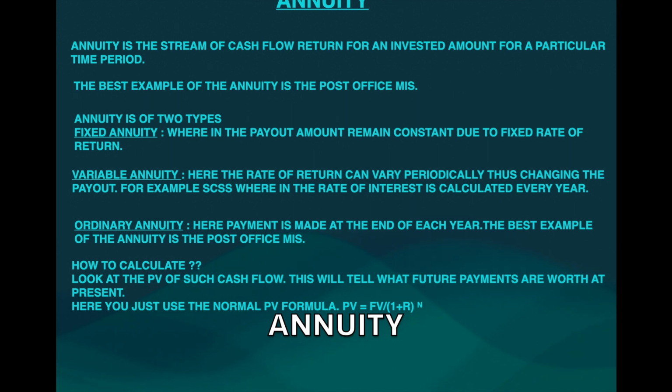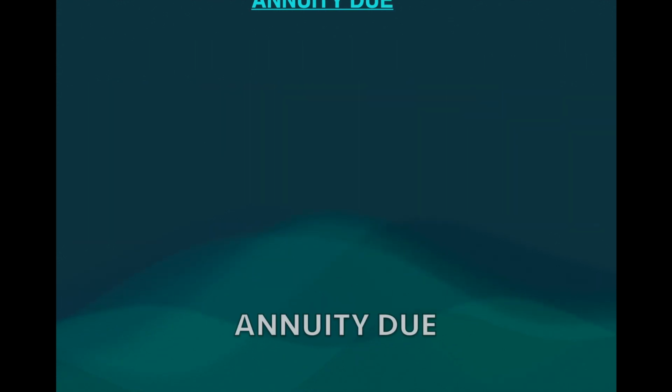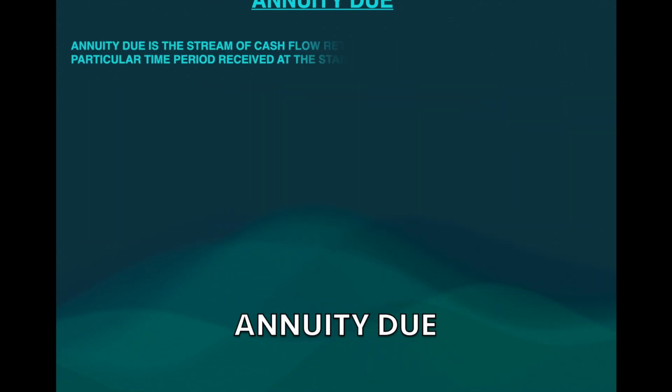Okay, this will tell what future payments are worth at present. That is present value, we have already discussed that. So what you have to do is, you just use the normal PV formula to calculate the annuity. Next comes the annuity due.